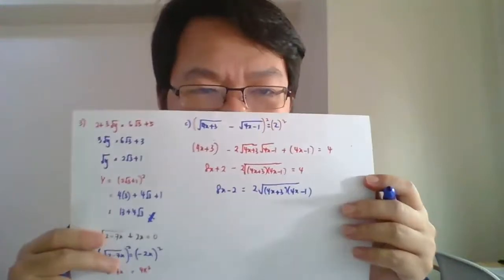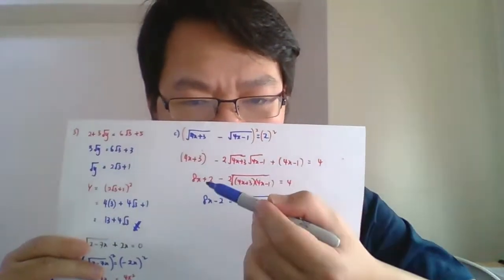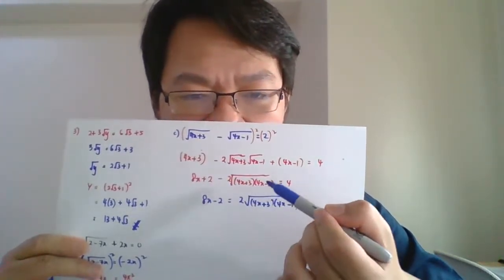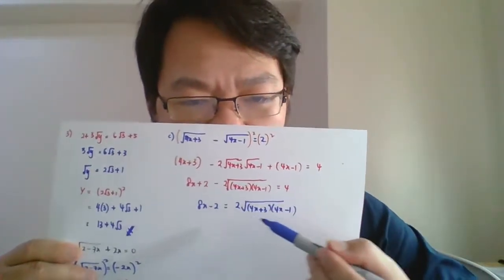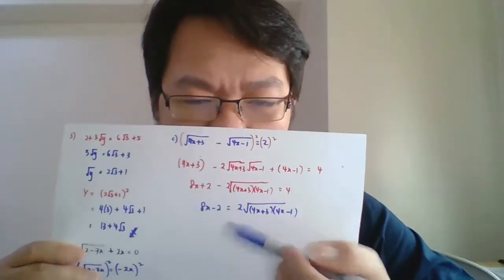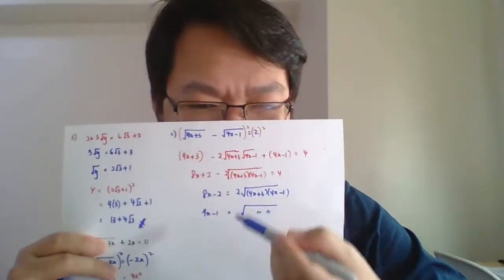tambah 3, 4x tolak 1. This one, it will become like this. 8x plus 2 and 4, I move to the left, it becomes minus. So 2 minus 4 equals negative 2. This negative 2 moves to the right, it becomes positive. Now 2 here, bring back to the left, so it becomes over. So dia akan jadi 4x minus 1 sama dengan surd of tadi. Okay, I cut and paste this, cut and paste surd.